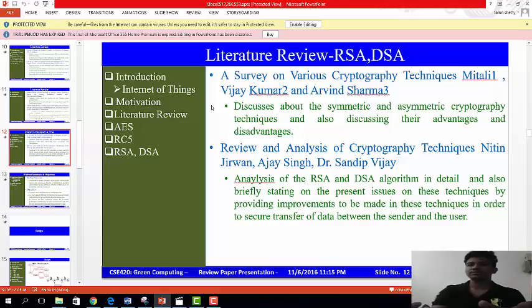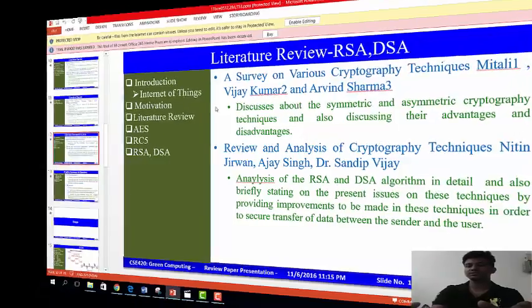And the other review paper is Review and Analysis of Cryptography Techniques by Nitin Chirwan, Ajay Singh and Dr. Sandeep Vijay. It is based on analysis of RSA and DSA algorithms in detail, and also briefly states the present issues on the techniques by providing improvements to be made in these techniques in order to secure transfer of data between the sender and the user.